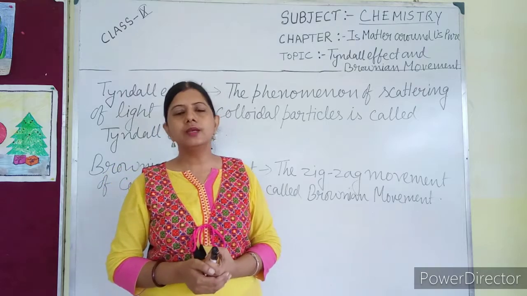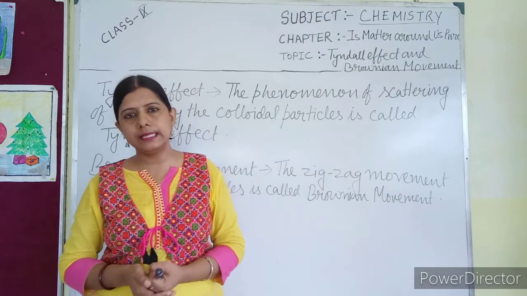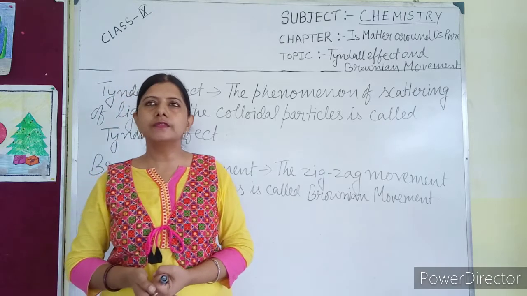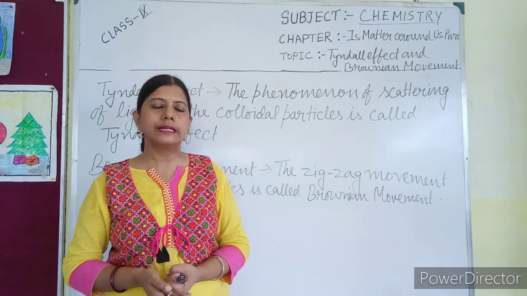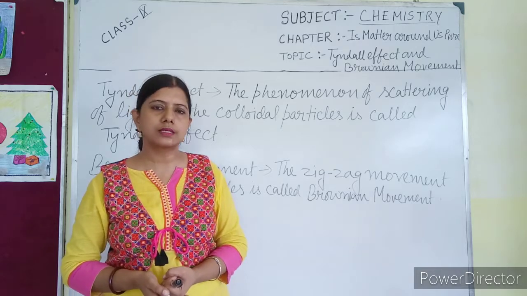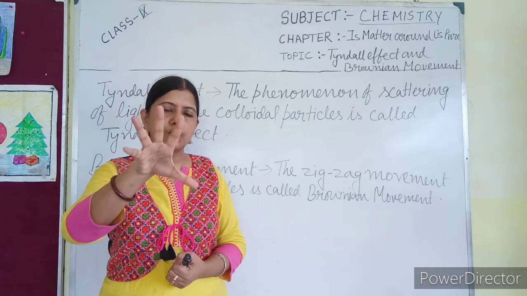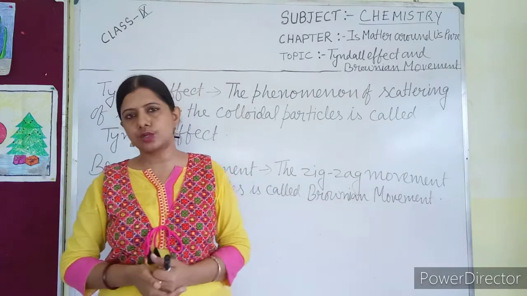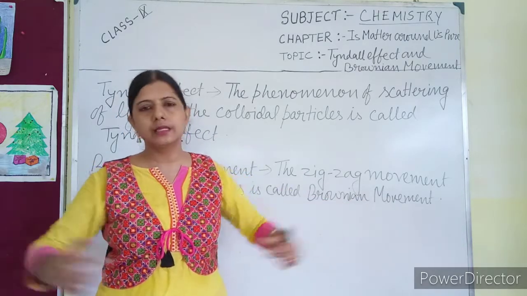In your home also you might have seen that early in the morning in a dark room, if there is a ventilator, how do the light rays come from the ventilator? They come as a cone and spread like this, that is, they form a cone-like structure or spread in this way.